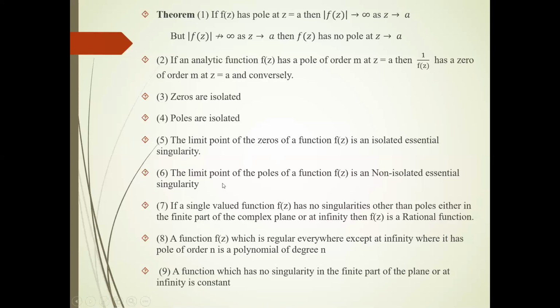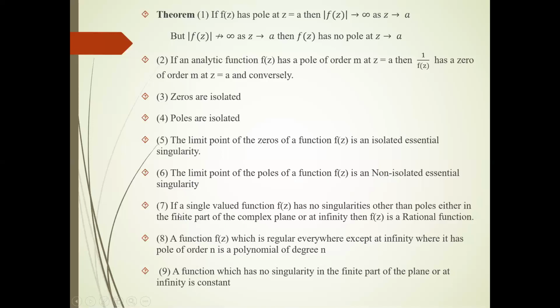If a given function has an infinite number of poles, from that also we can say that the limit point of the poles of a function is a non-isolated essential singularity. For that we use theorem number 6.